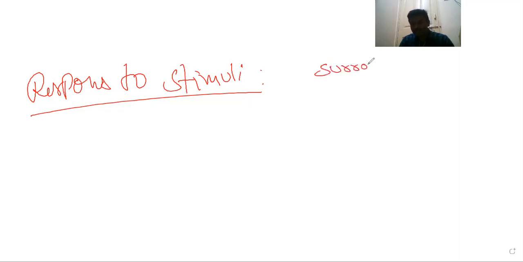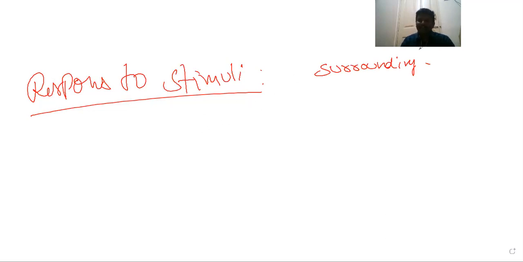Next one, response to external stimuli. Generally, living organisms respond to the external environment or surroundings by various means.